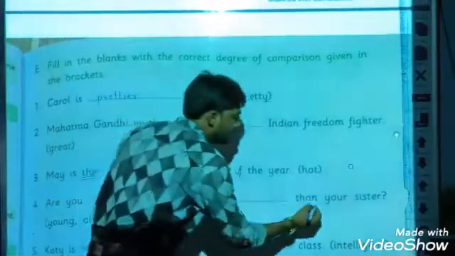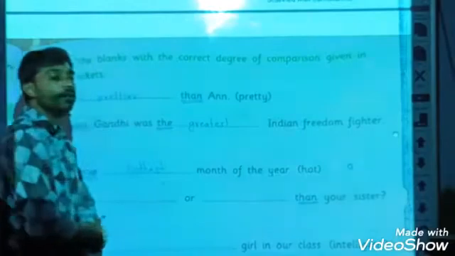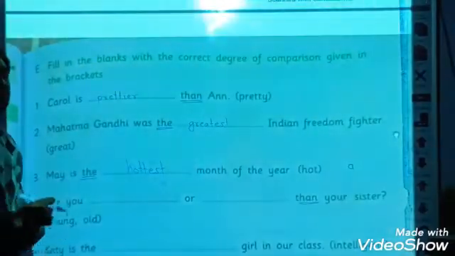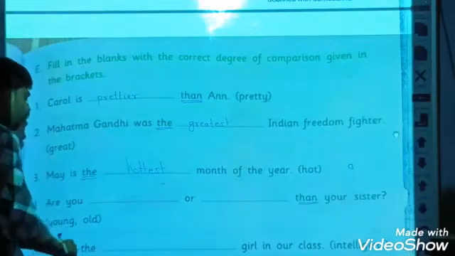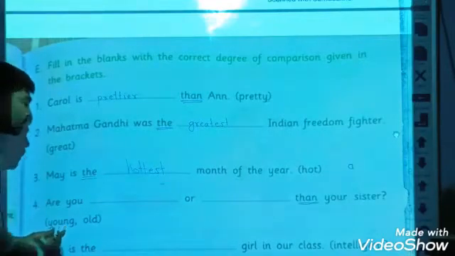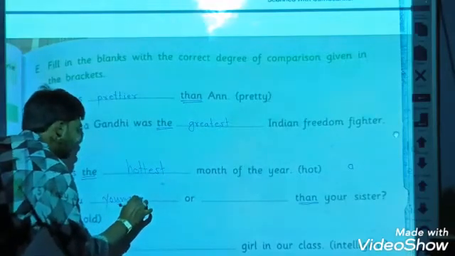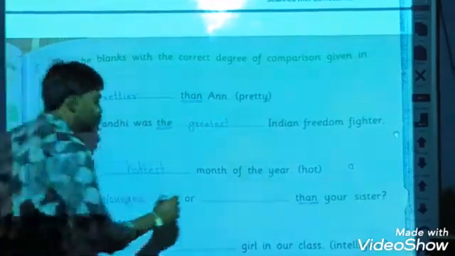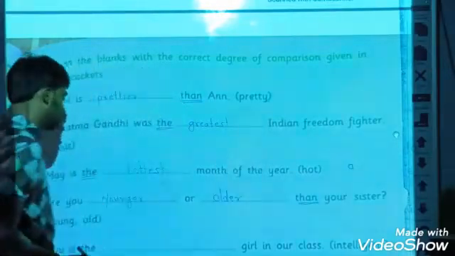Fourth one: Are you dash or dash than your sister? Now than is here in the sentence after the adjective. It means this is a comparative sentence, and we should take the comparative adjective. So: are you younger, Y-O-U-N-G-E-R, or older, O-L-D-E-R, than your sister?